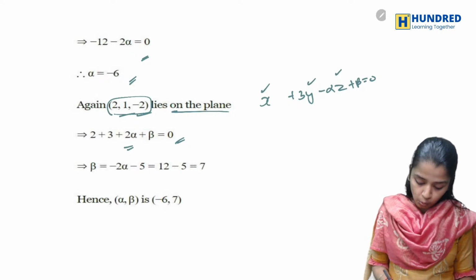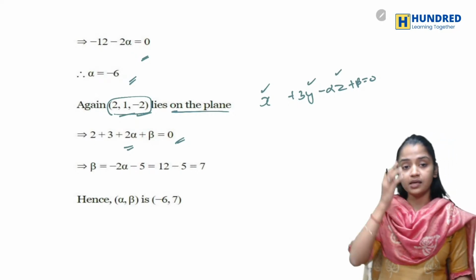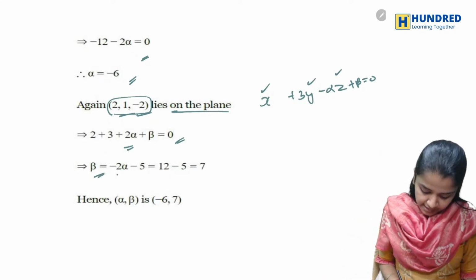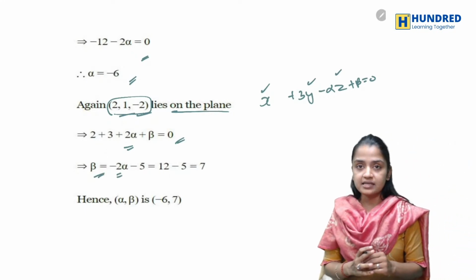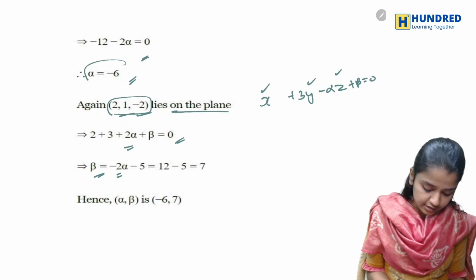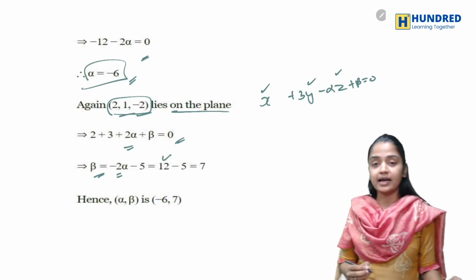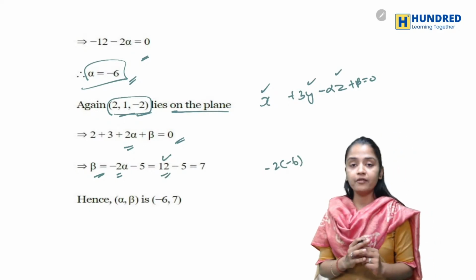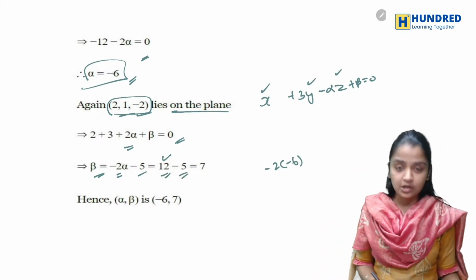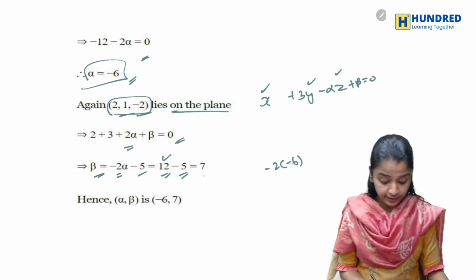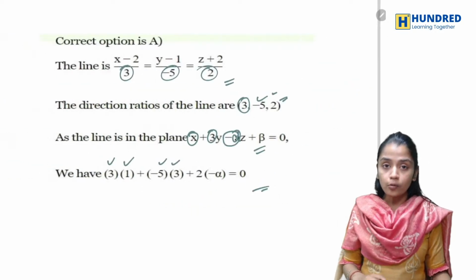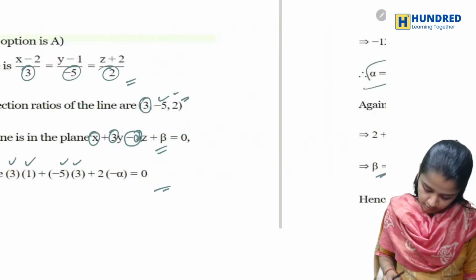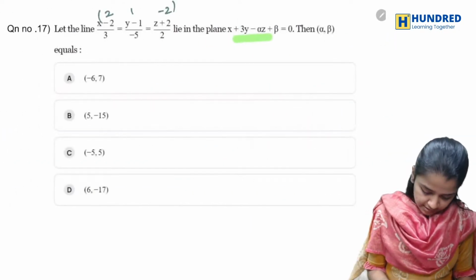So here, what happens is 2 plus 3 plus 2 alpha plus beta. And now, beta is nothing but 2 alpha minus 5, right? So instead of alpha, I'm writing minus 2 into minus 6, which is 12. 12 minus 5 is equal to 7. So now my alpha, beta is minus 6, comma 7.